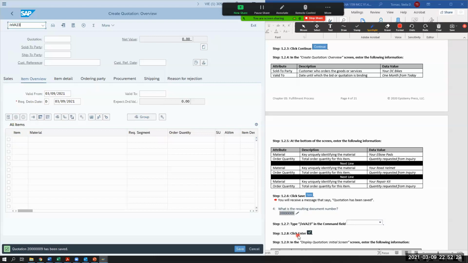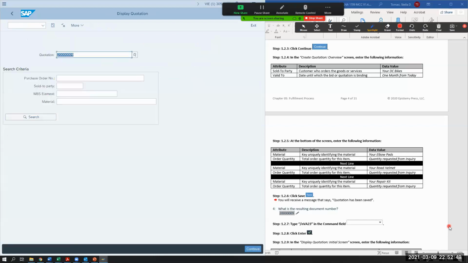These are things you want to remember as you're moving forward and going out to your job. These are little shortcuts that you end up finding out once you're in the job and doing it for a while. However, you guys are learning these little shortcuts in class. So /n is navigation, and then we're adding in our transaction code.